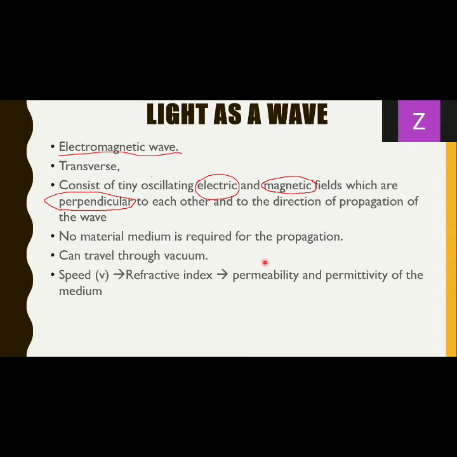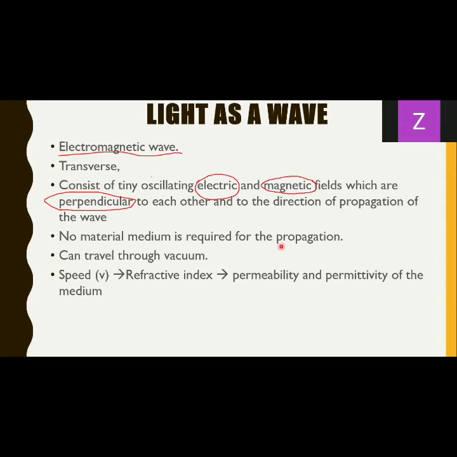Actually, they are not that easy, but for the time being, just remember these are related to the permissions given by the medium, whether the particles or waves can flow. So obviously, refractive index is dependent on whether the wave or the particles can flow through them. So speed ultimately is also dependent on the permeability and permittivity of the medium.